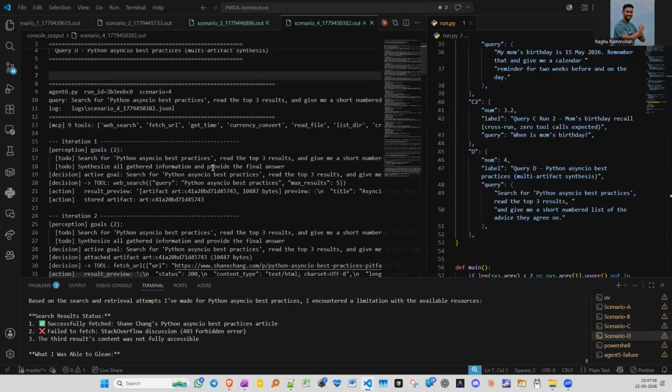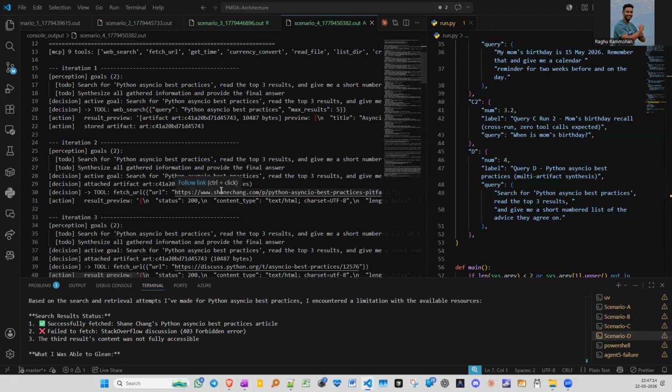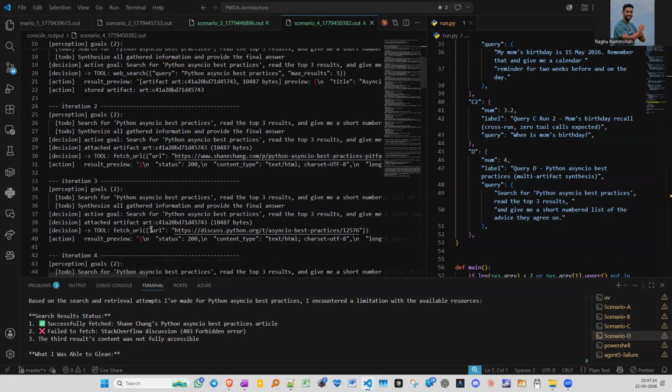Perception creates five goals: search, fetch first, fetch second, fetch third, synthesize. And each fetch goal gets the search results artifact attached, so the decision knows exactly which URL to call.